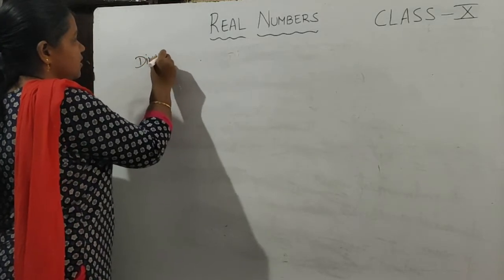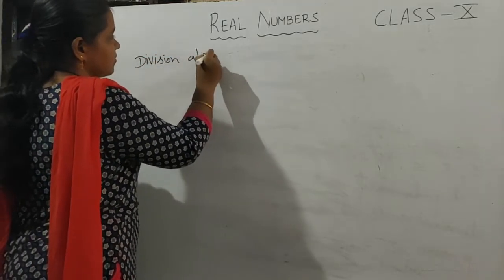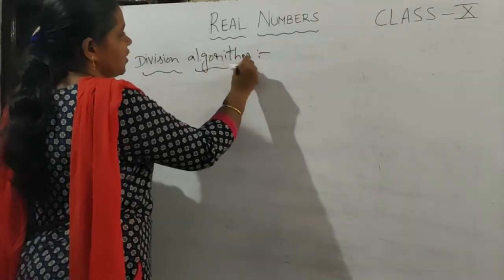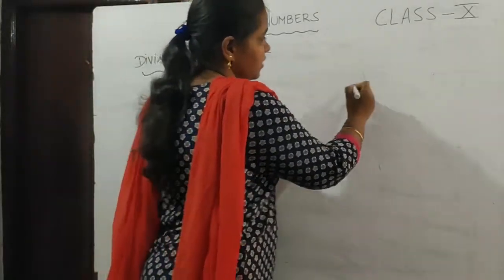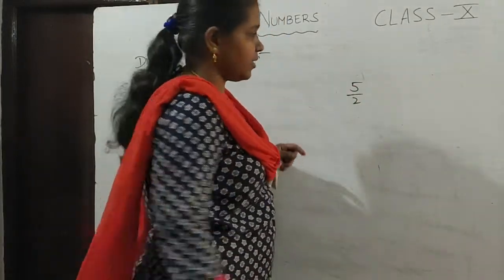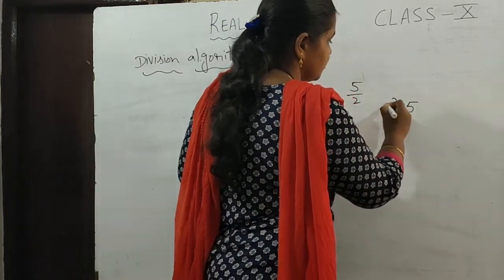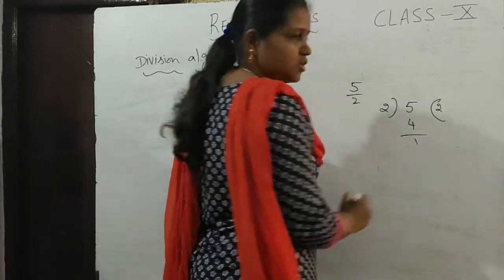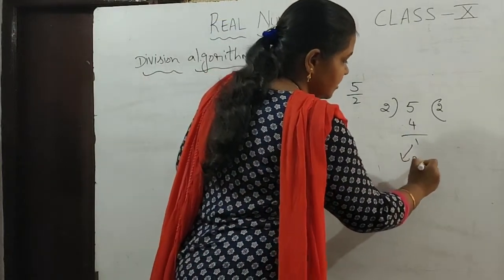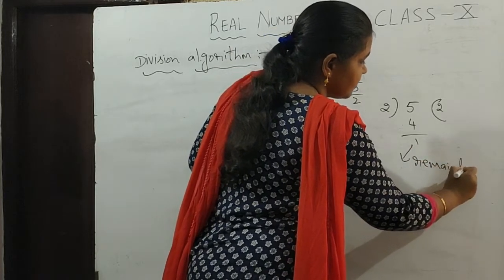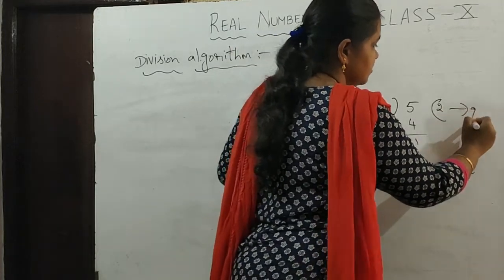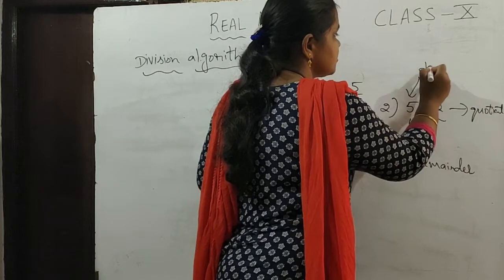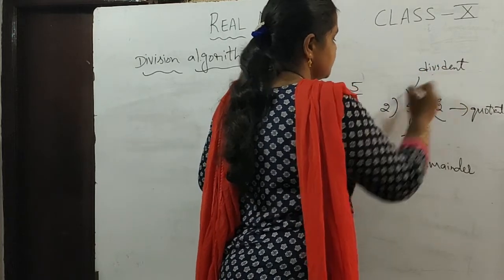Division algorithm. Now, for example, if you have 5/2, how do you write this 5 by 2? This 5 is divided by 2. So what do you get? 2 2s are 4. This is 1. We know that this 1 is called the remainder. And this 2 here is called the quotient. Then this is called the dividend. This is called the divisor.